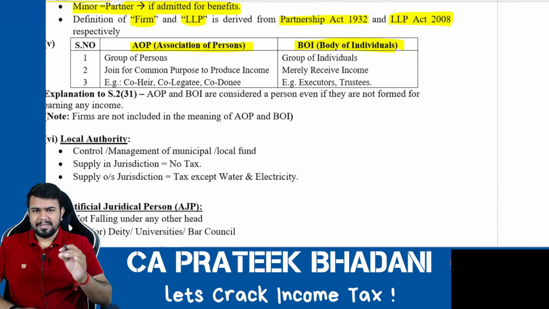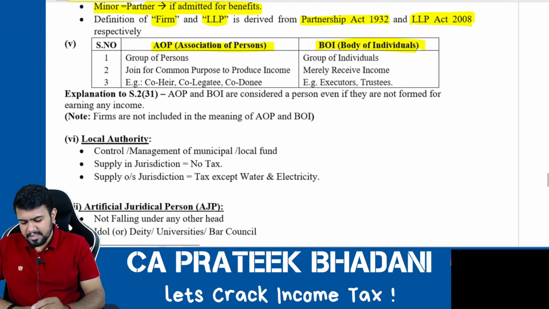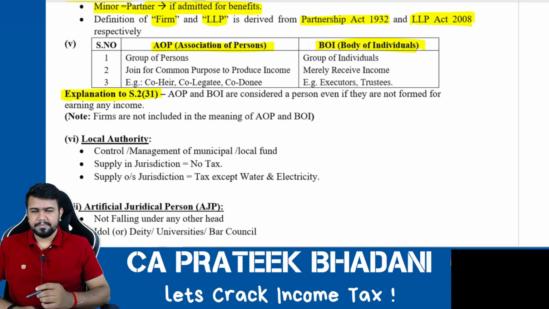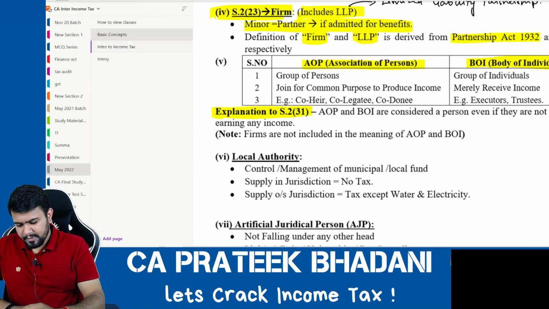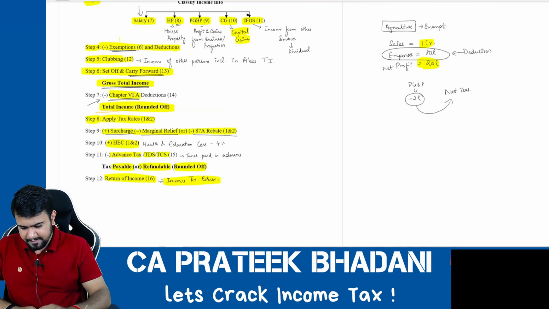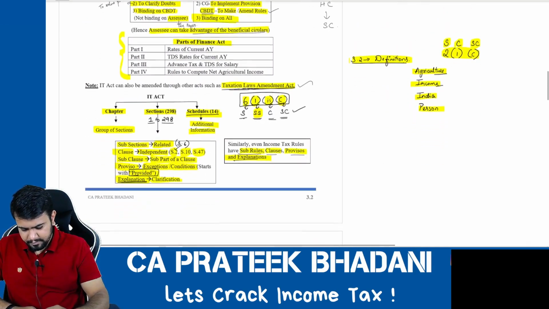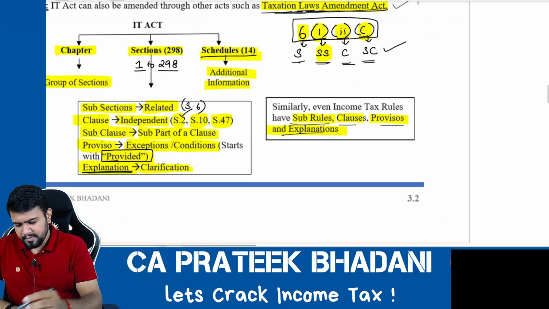First and foremost, let me tell you that there is an explanation to section 2 clause 31. Now what is explanation? I already told you. Explanation means clarification.